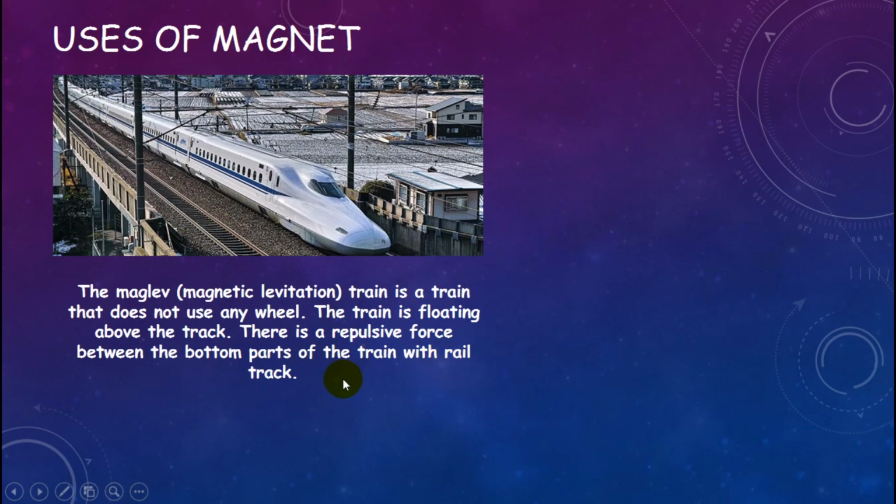So the train floats on the track because there is no resistance between the train and the track, so the train can move faster than a conventional or normal train. It is very sophisticated, like the Shinkansen.